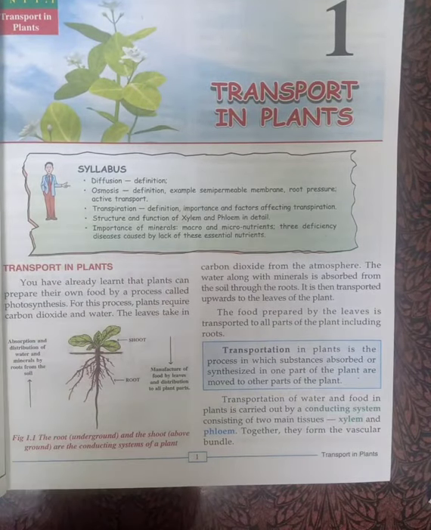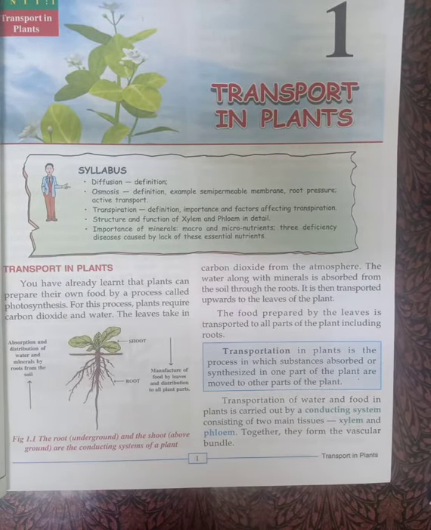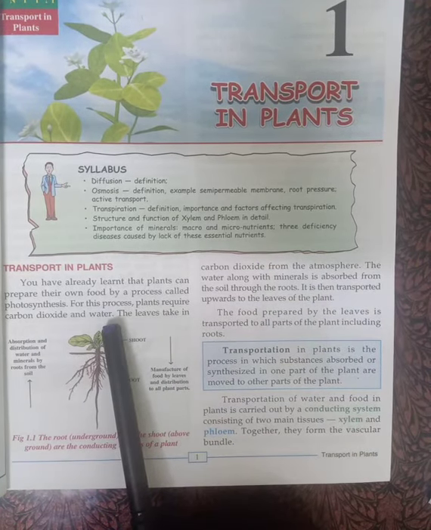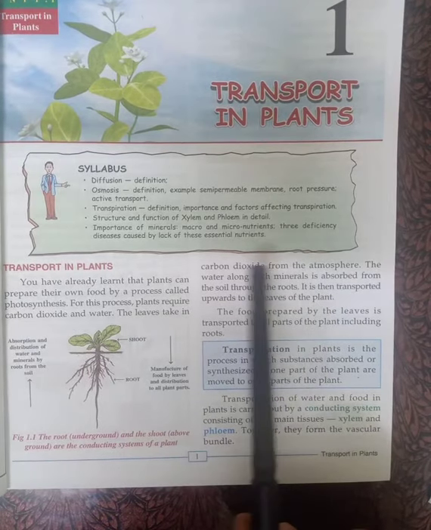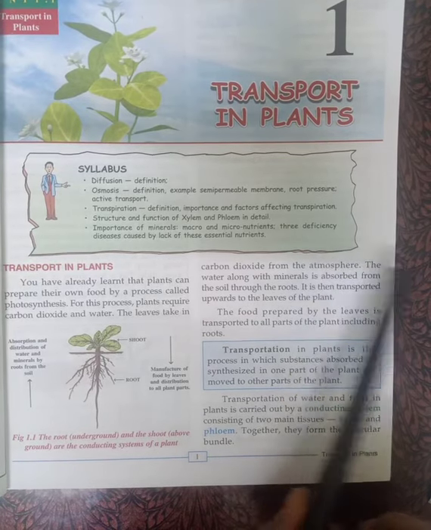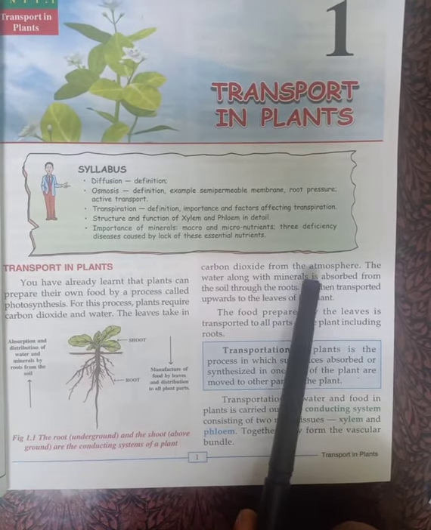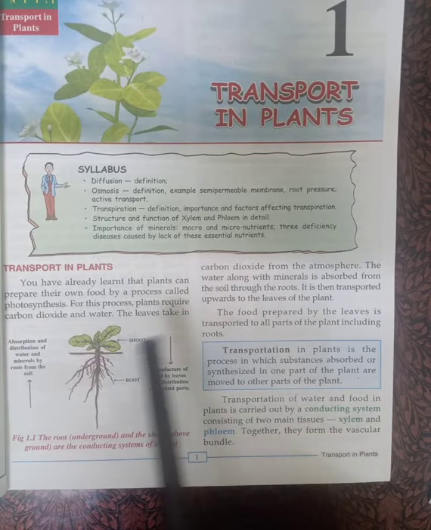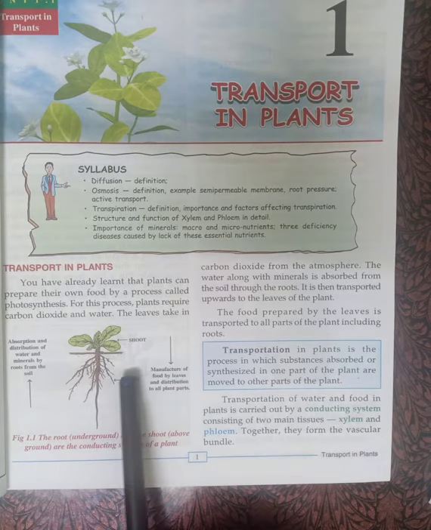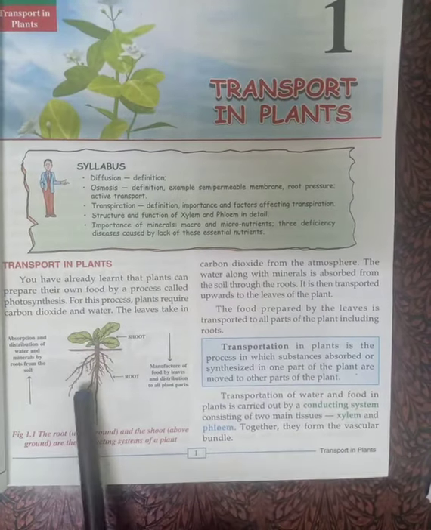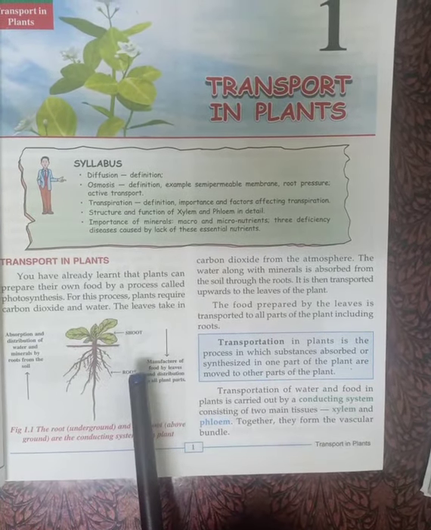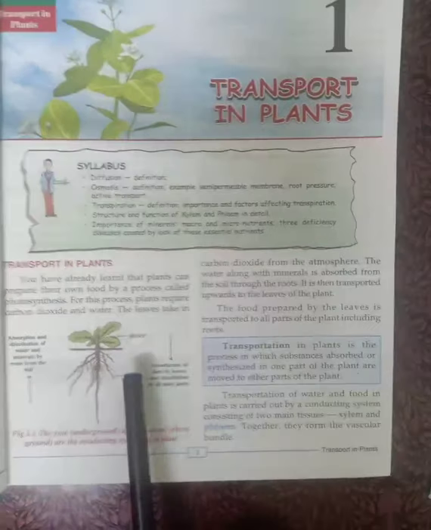The first thing we are studying now is that plants require carbon dioxide and water. Leaves help in the exchange of carbon dioxide from the atmosphere because they have stomata. The roots of the plant help in absorbing minerals from the soil. Leaves also have the green pigment which helps the plant in making food. They utilize all these things and make the food. After the food is prepared, the leaf transports the food to different parts of the plant.